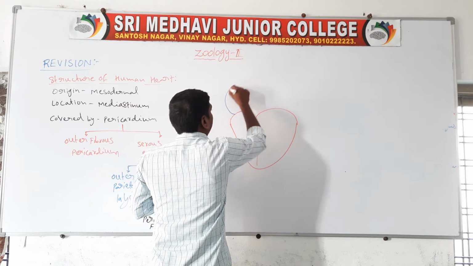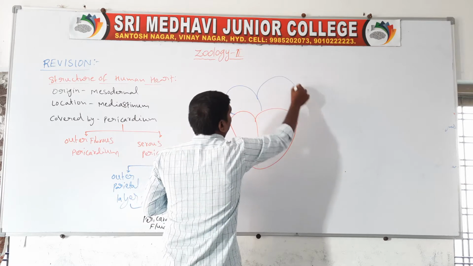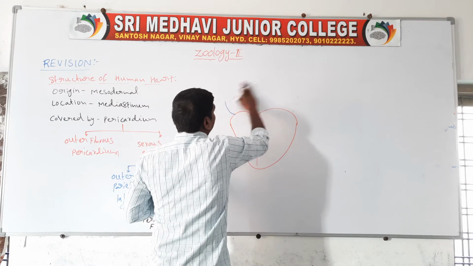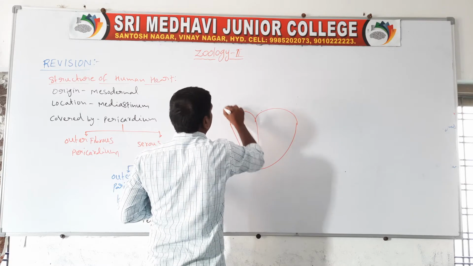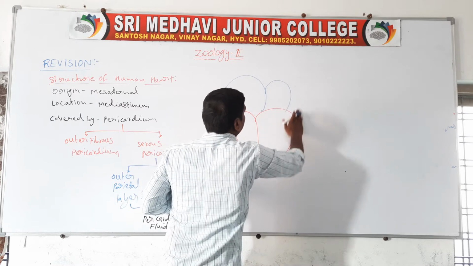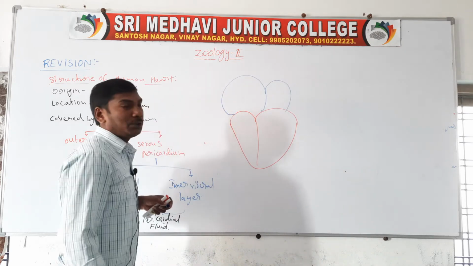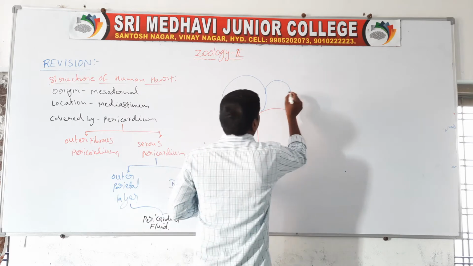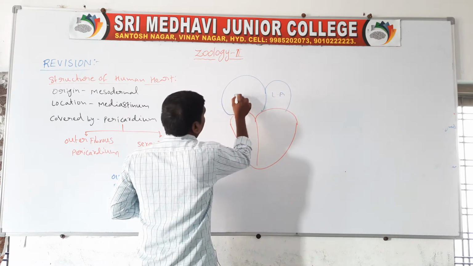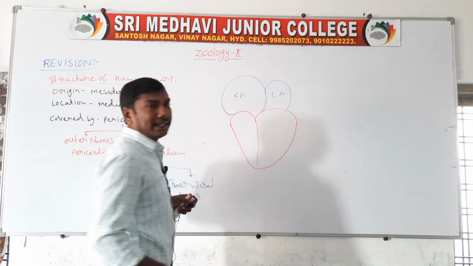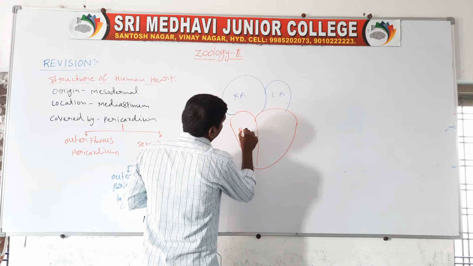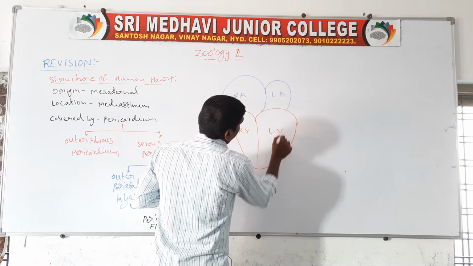The heart has four chambers. The upper two chambers are called atria: the left atrium and the right atrium. The lower two chambers are called ventricles: the right ventricle and the left ventricle.